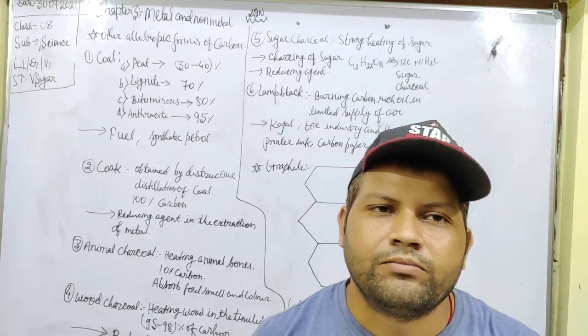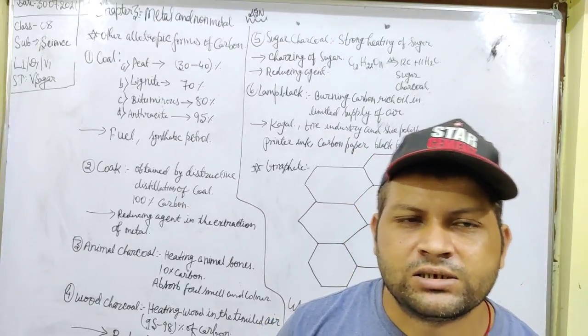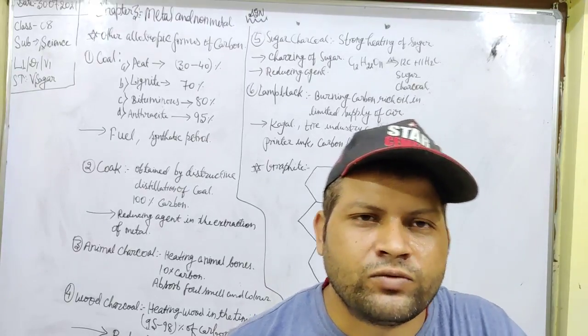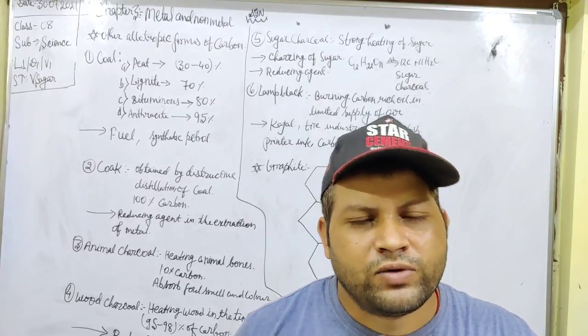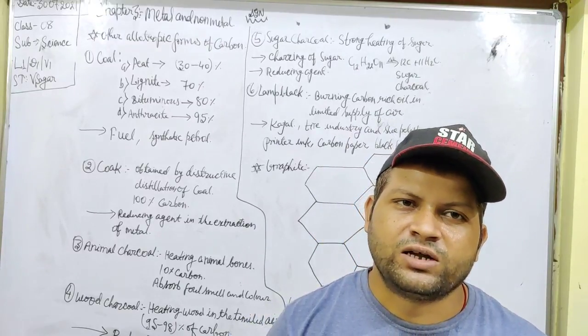Today once again I, Vidyasagar, am present in front of class 8 to discuss the subject science, in which I am going to discuss chapter 3, metals and non-metals, and the different allotropic forms of carbon.